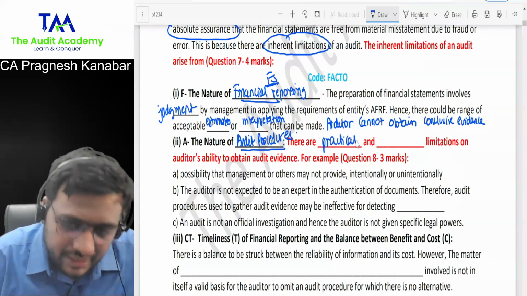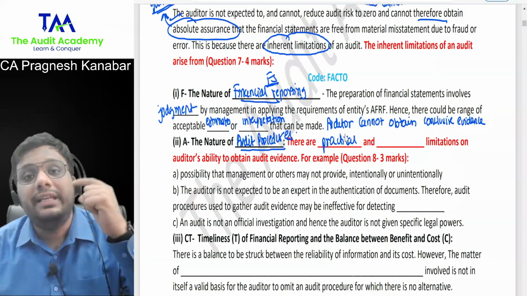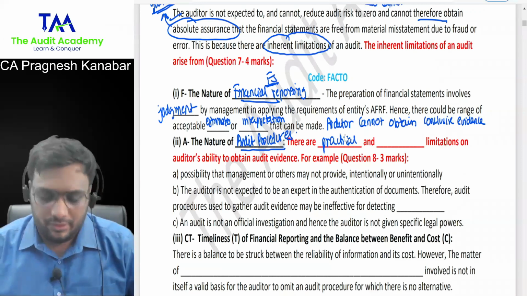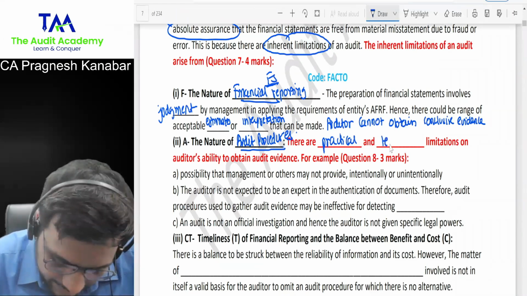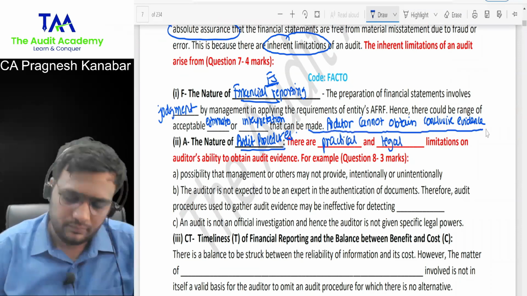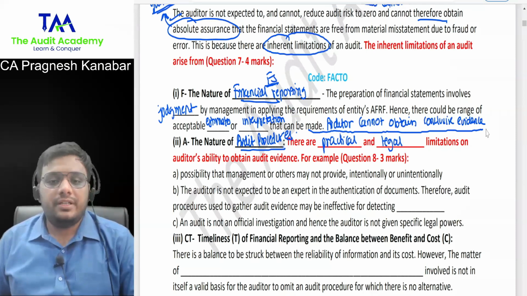The biggest mistake that students commit on this point is that they only cover legal limitations. But you need to understand there are practical problems and legal problems also. There are practical and legal limitations on auditors' ability to obtain audit evidence.